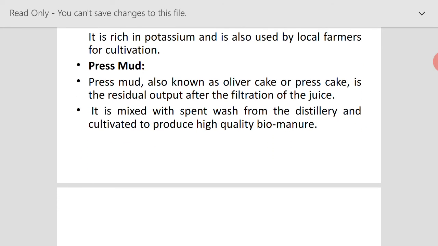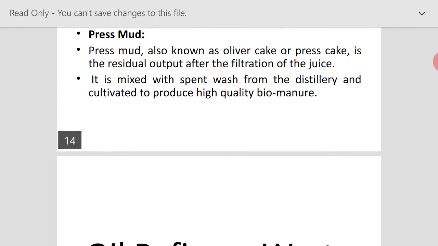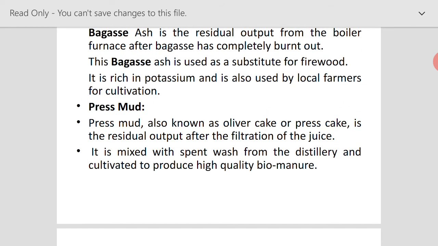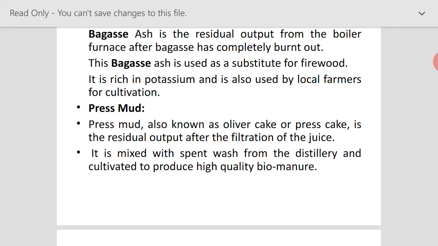And the next waste coming from this industry is your press mud. This is also an important waste, which comes out of the filtration unit as the filtered waste. This press mud is also called filter cake or press cake. This is the residual output after the filtration of the juice. It is mixed with spent wash from the distillery and composted to produce high quality biomanure. So it can be used as a manure. That is the main purpose of your press mud.